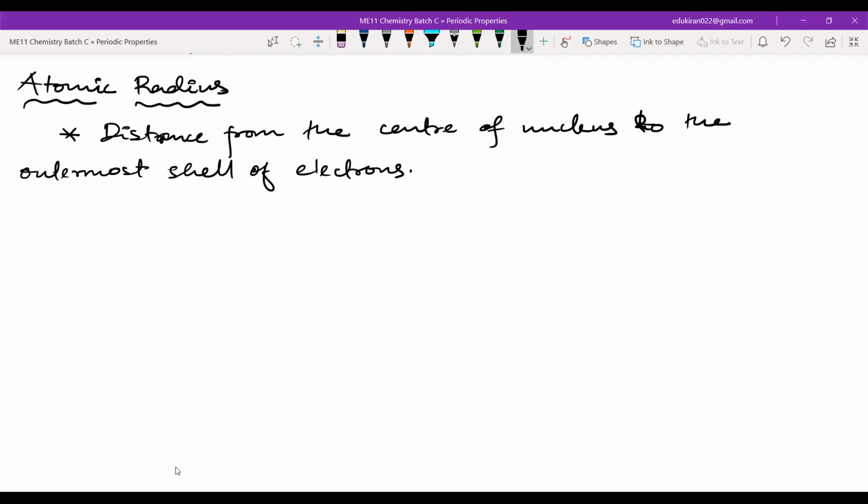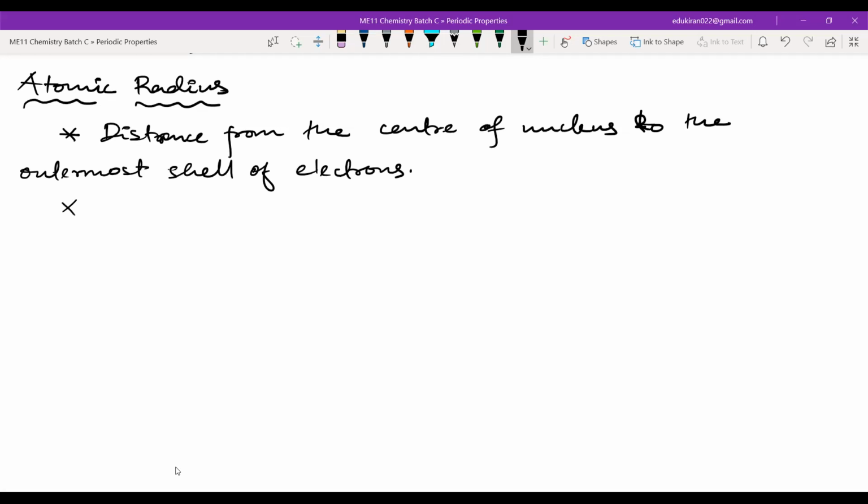So there are a few ways. For example, in covalent type of compound, we use the covalent radius. Then there is metallic radius for metals, and then the last we have noble gas. For noble gas, we use van der Waal radius. So first we have to learn about these three things.